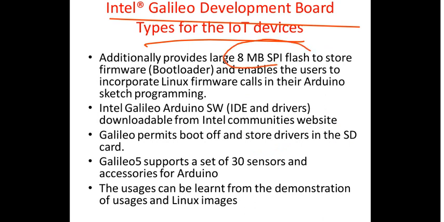I have already spoken about what exactly the bootloader and the firmware are, and it enables the user to incorporate Linux firmware calls in their Arduino sketch programming, right? So basically the additional 8 MB serial peripheral interface flash can be provided so that this particular flash memory can be used to incorporate the bootloader, right?